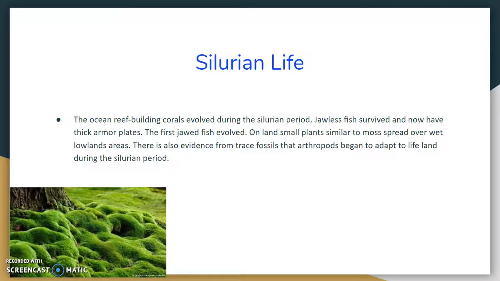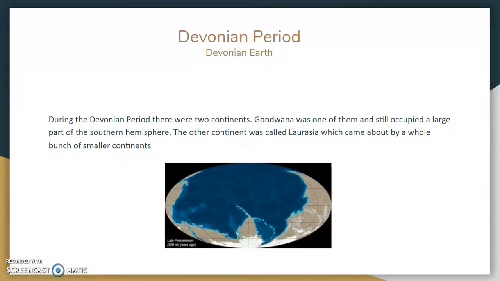Now on to Silurian life. The ocean reef-building corals evolved during the Silurian period. Jawless fish survived, now having thick armor plates. The first jawed fish evolved. Small plants similar to moss spread across wet lowland areas. There is also evidence from trace fossils of arthropods beginning to adapt to life on land during the Silurian.